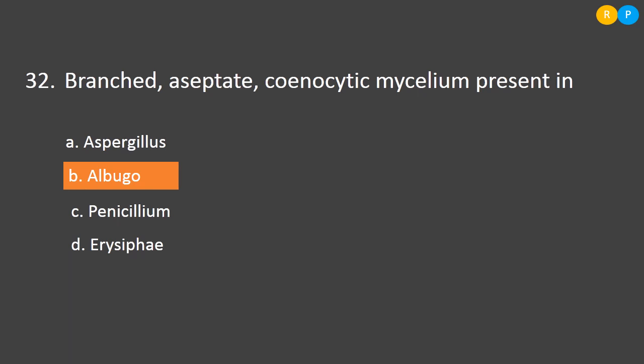Then option C, Penicillium. Penicillium also belongs to the Ascomycetes class. So here the hyphae is branched, septate and not cenocytic. Then option D, Erysiphe. In Erysiphe, the hyphae is branched but septate. So the correct answer is option B, Albugo.